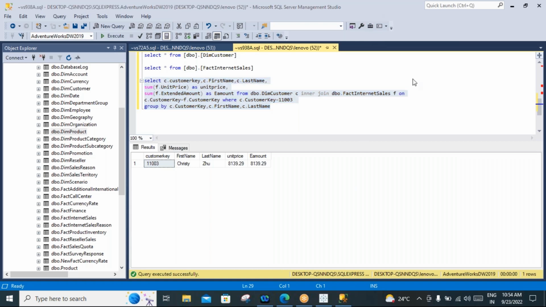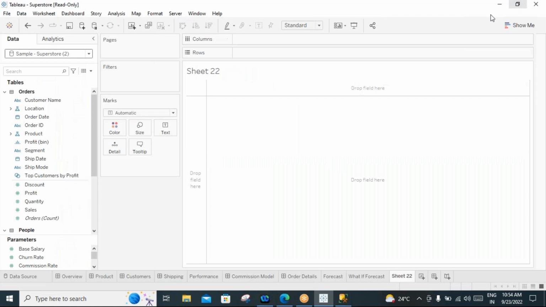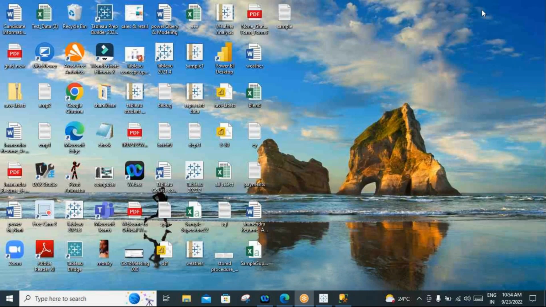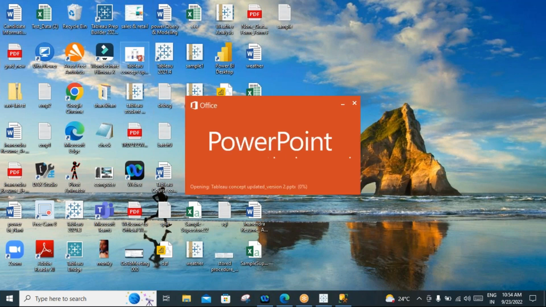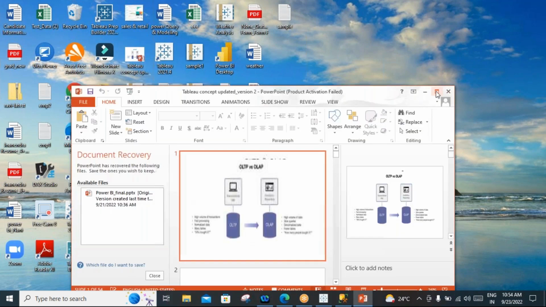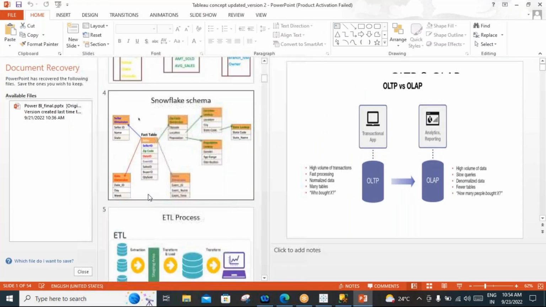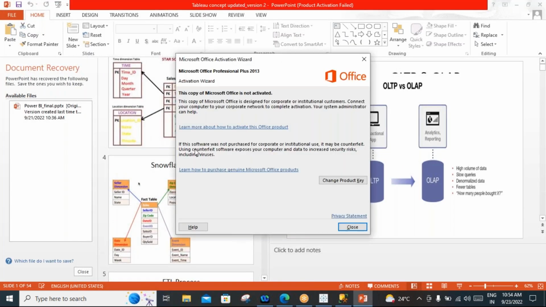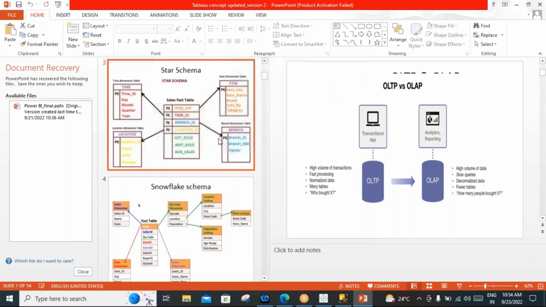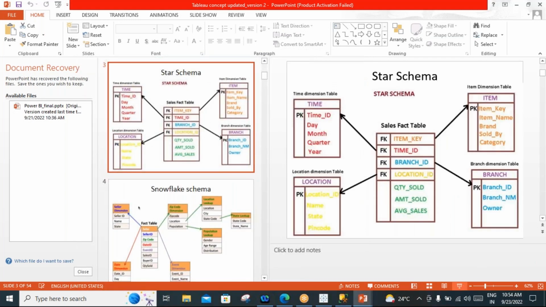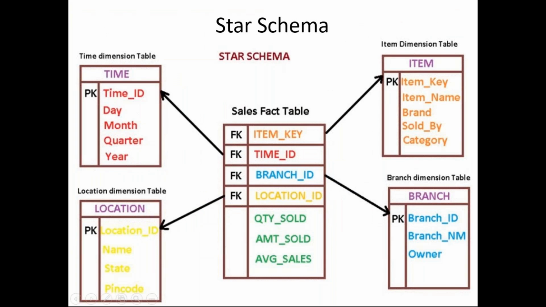All right. So what is the star schema? Once we have the dimension tables and fact tables, we can go for building the data model. So we can design the data in a star schema model. Let me show you how the star schema looks like. So this is a star schema.